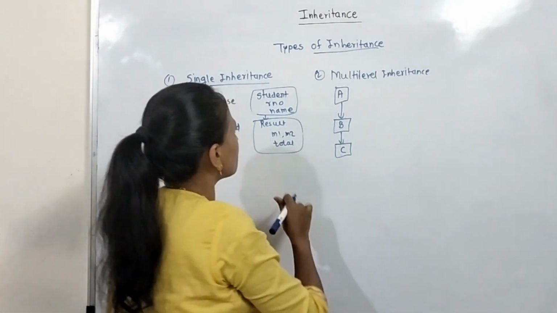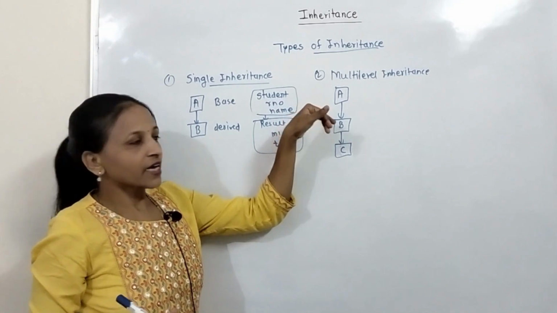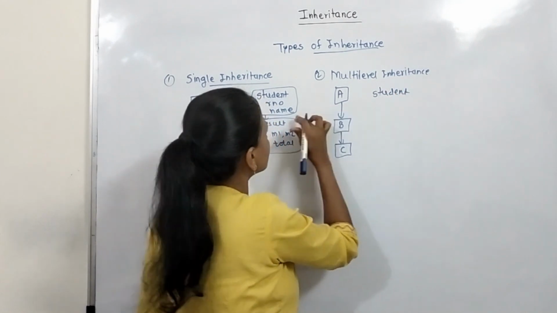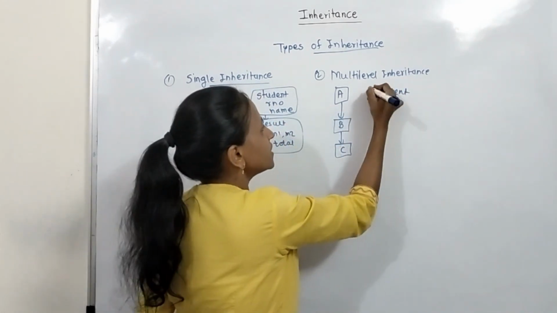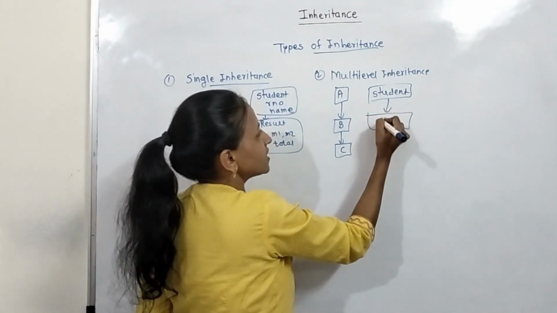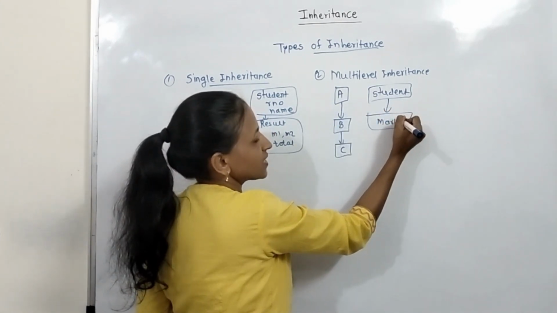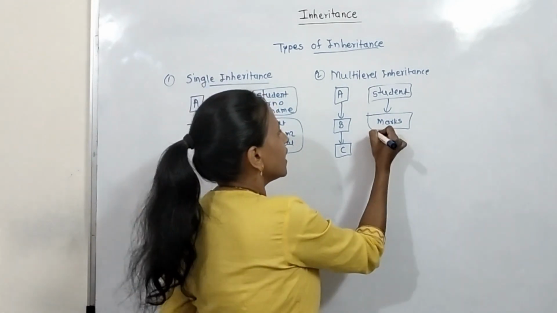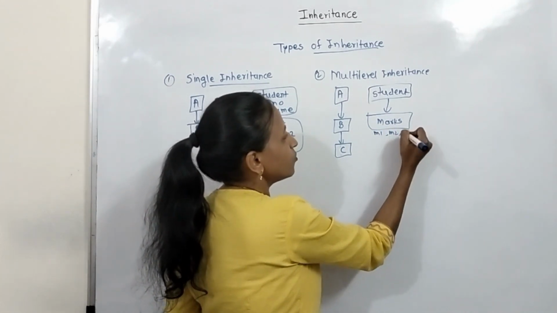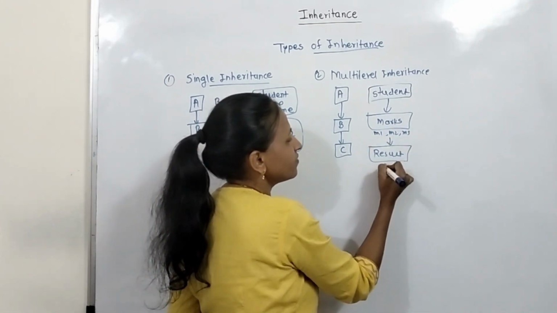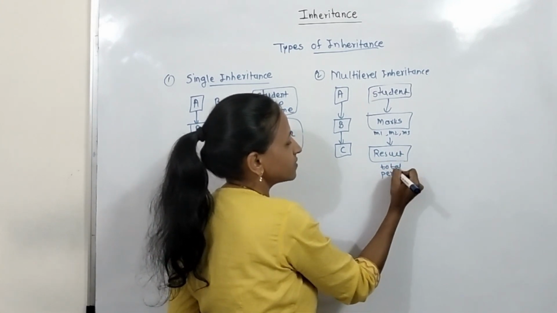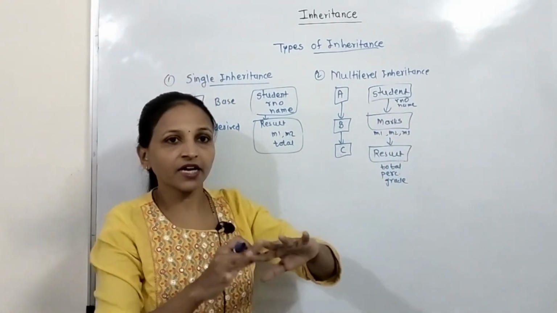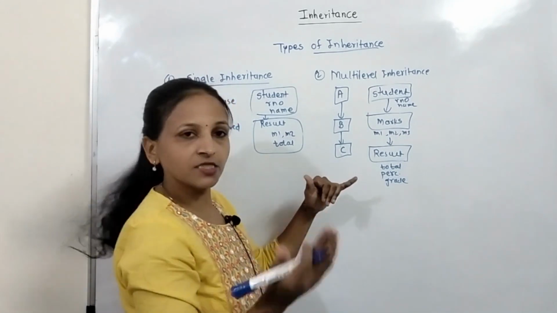See, example is like this. Suppose we have created the Student class. I am not writing the data members. Let there be a Student class having roll number and name, the same thing. And from that suppose we are creating a Marks class, and Marks has only three data members, M1, M2, M3. And from that suppose I am creating one more class, that is Result class, and it has total, percentage, grade. Student class has only two data members, roll number and name, and again member functions to accept the data and display the data.